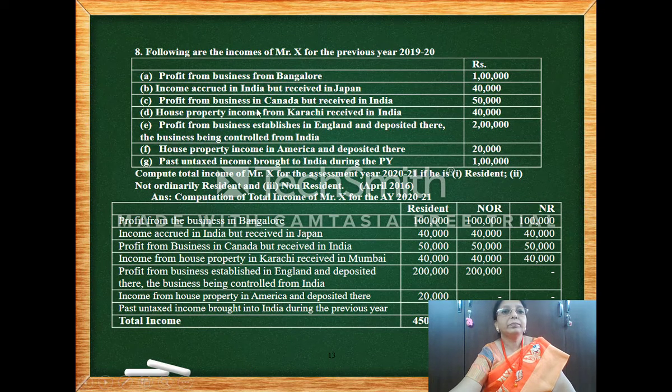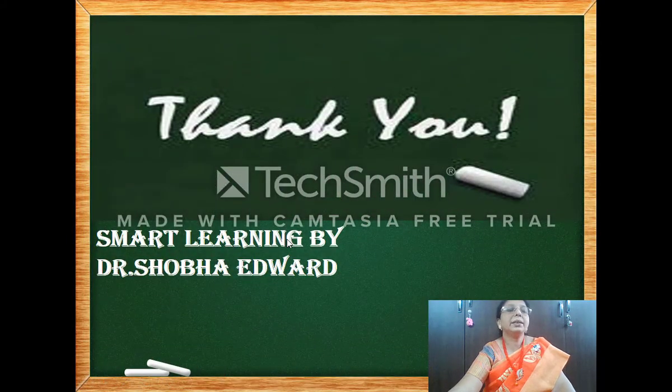The next one, profit from business in Bangalore, so for all of them. Income accrued in India, all of them. Business in Canada received in India, all of them. House property in Karachi received in India, all of them. It seems to be a similar problem. Again, house property in America deposited there, so other source, and past untaxed income. So this is how you proceed with the scope of total income.